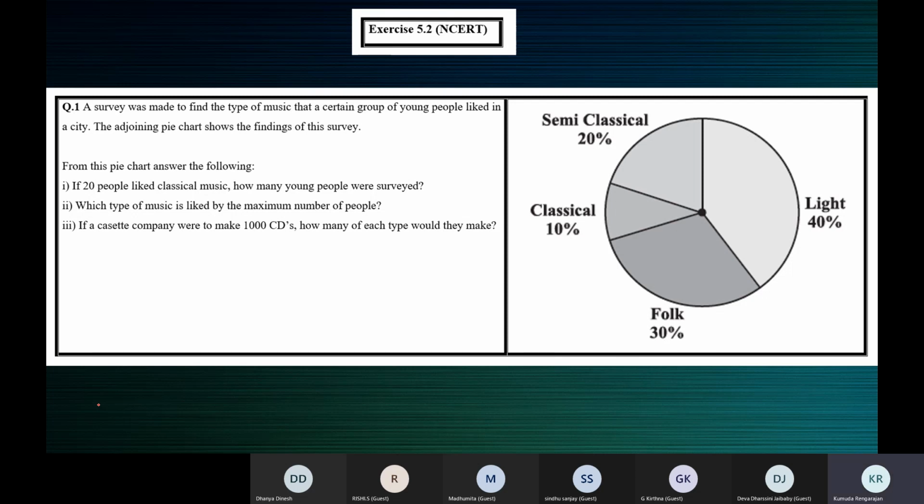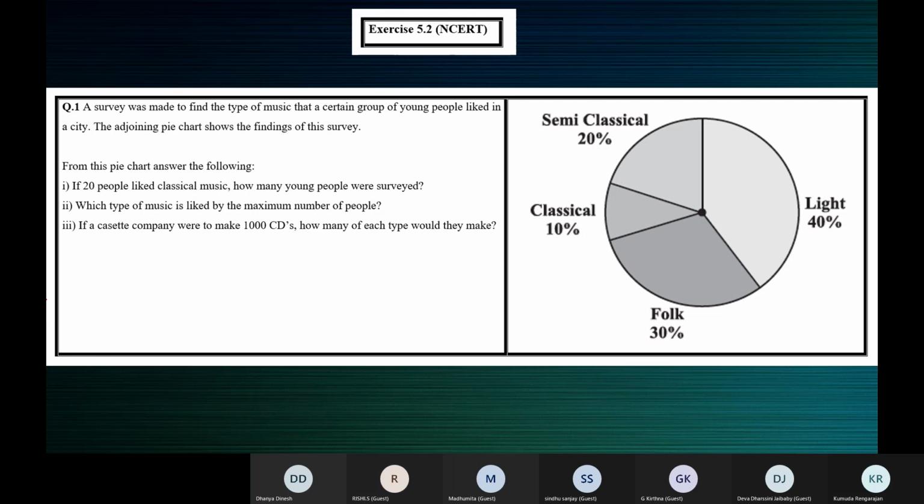How do we do this? 1000 by 10, ma'am. Why 1,000 by 10? Because the total number of CDs is 1,000. Okay. If we want to make classical, we have to find the actual value, so we have to divide 1,000 by 10.